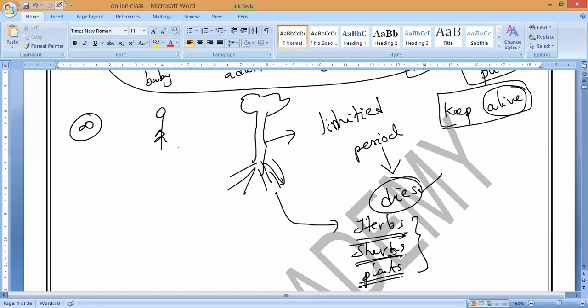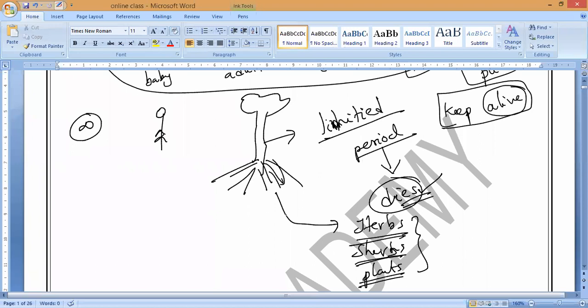Like animals, humans also have different lifespans. If you take tortoise, elephant, rat, cat, cow, dog, different animals have different lifespans. So all living organisms stay alive on this earth only for a limited period. Understand? After that, finally they will die. For example, all our grandparents, and their parents, are they all alive now? All are dead. Yes or no?